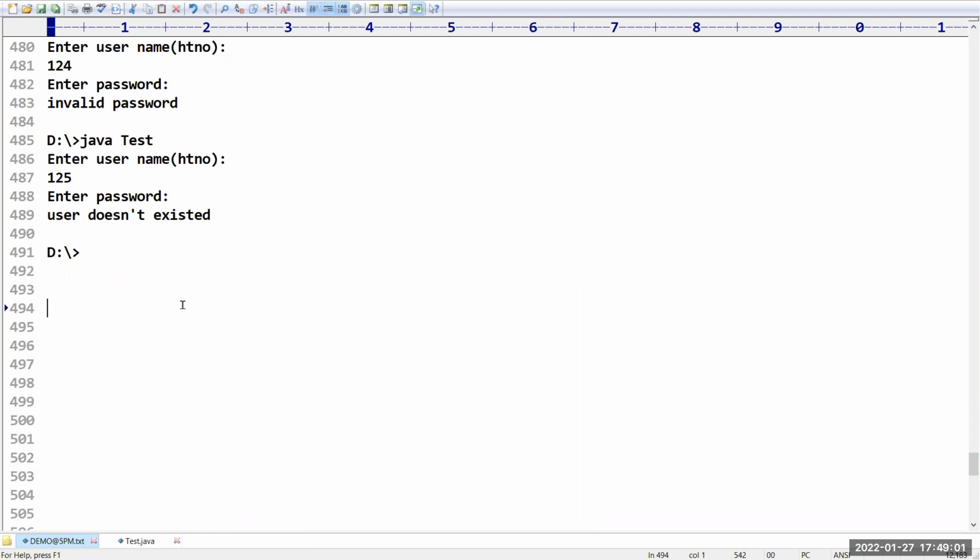From tomorrow we are going to start our syllabus. First, for 15 minutes I will explain this application. After completion of this, we will start our actual syllabus. The actual syllabus is JDBC, of which we will take 10% from tomorrow, and then I will start MySQL. After finishing MySQL, I will continue with JDBC, and then servlets will be there, and then JSP. Finally, a mini project will be there.